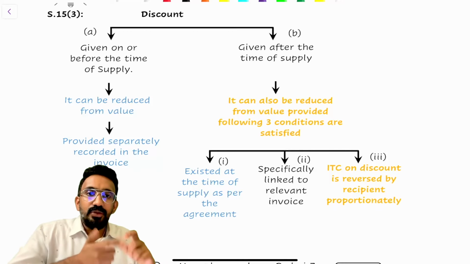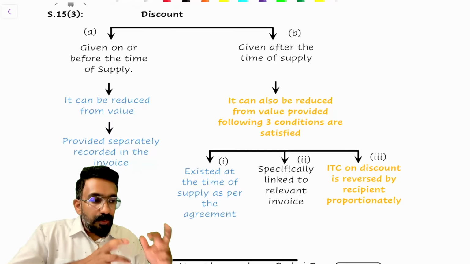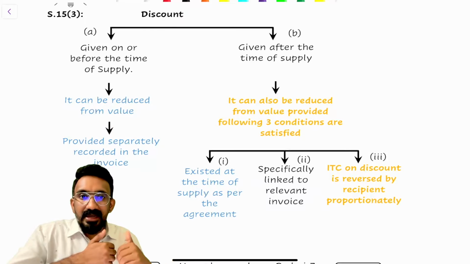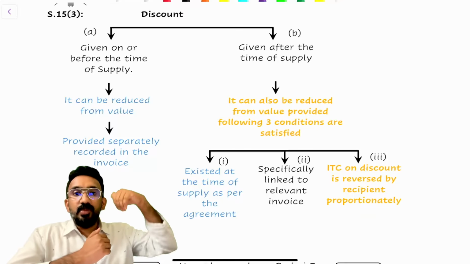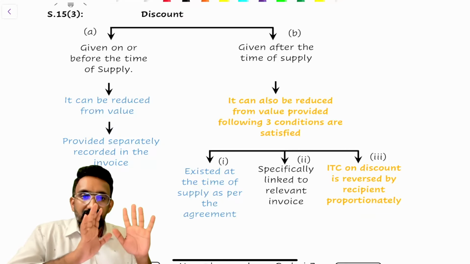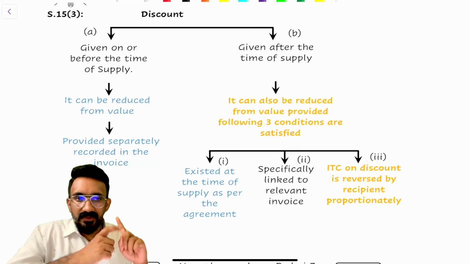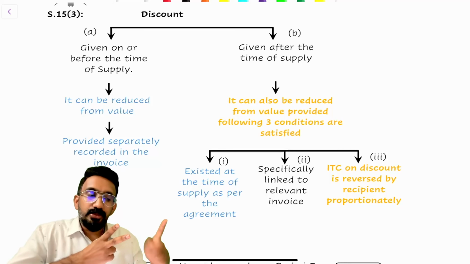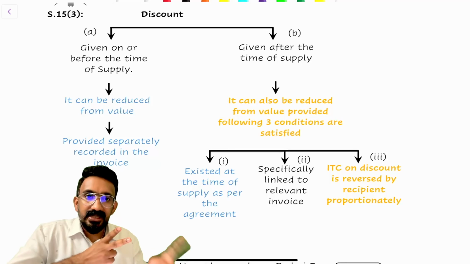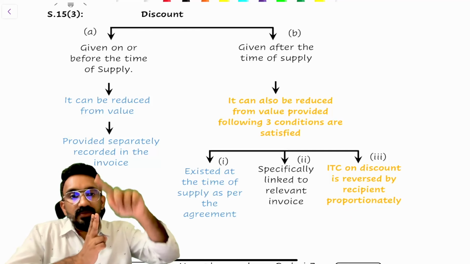Question is this: I gave you the bill for 1 lakh. Now you paid me within 30 days. You are only paying me 90,000 instead of 1 lakh. Can this 10,000 be reduced from my value? Can the corresponding tax liability also be reduced? The answer is yes, provided three conditions are satisfied. Number one, I should have promised this discount at the time of supply. Number two, I should be able to identify which invoice this discount belongs to, against which invoice I should reduce the value.